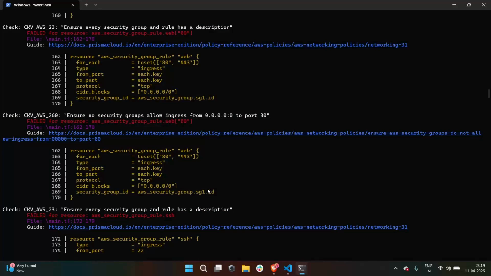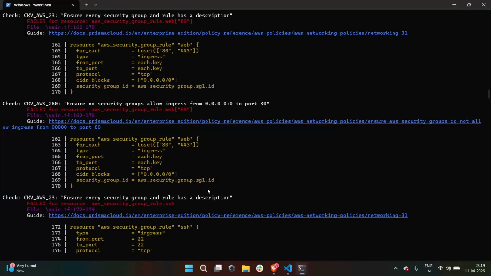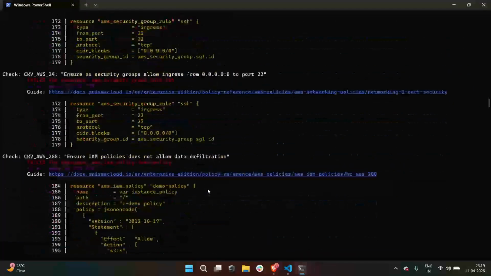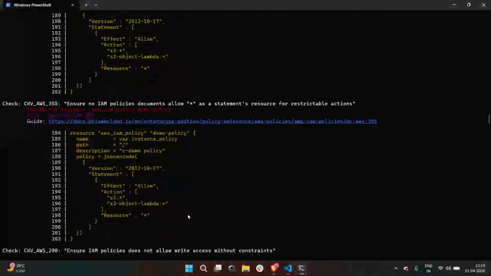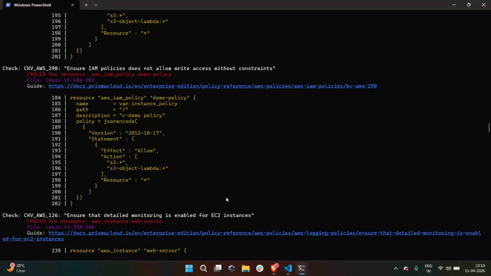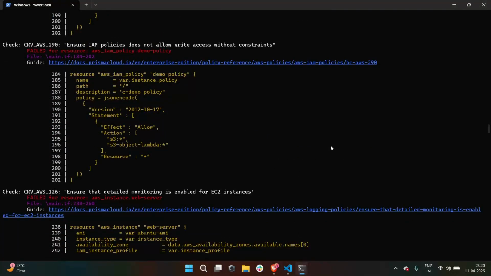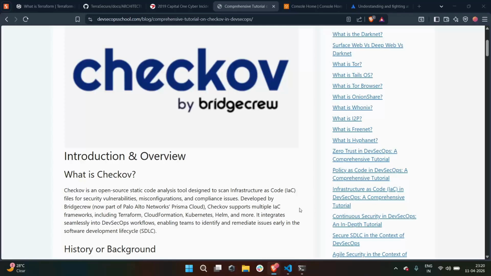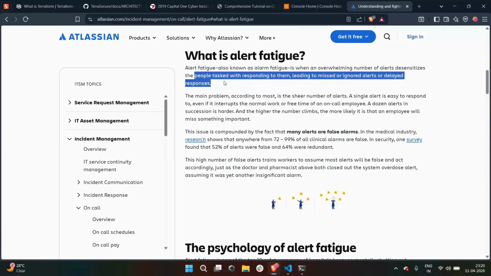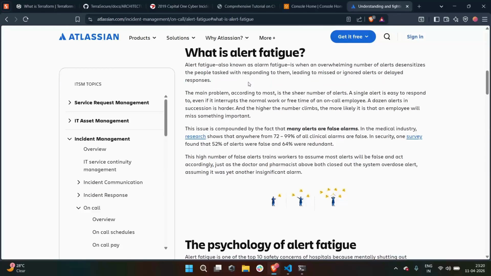So what happens next? A new developer opens the list, spends an hour digging into how these configurations happen, closes a bunch of false positives, fixes a few real issues, and then moves on. What's the real problem? Some critical issues are still there, hidden in the noise. This is what we call alert fatigue. People tasked with responding to alerts end up with missed or ignored alerts or delayed responses.